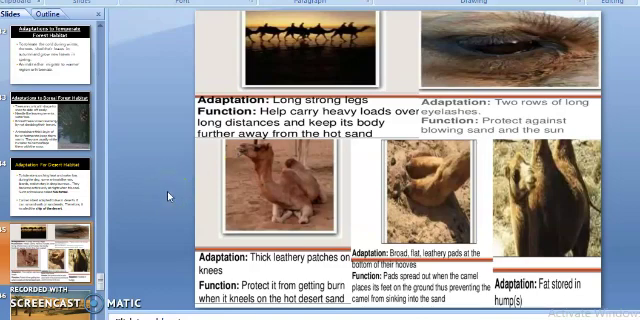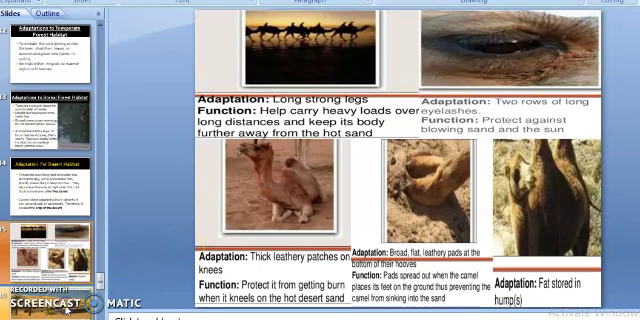So we have seen that camel is best adapted to live in deserts. It can run and walk on sand easily. Therefore, it is called the ship of the desert. Because of all these adaptations, it is called the ship of the desert.